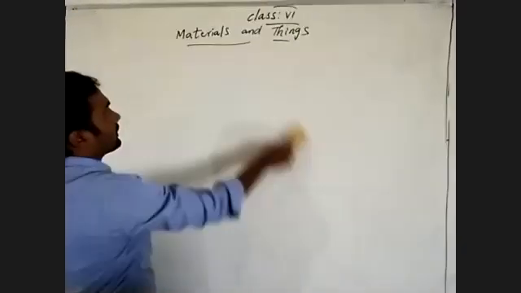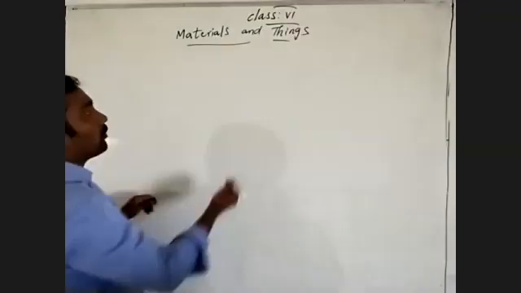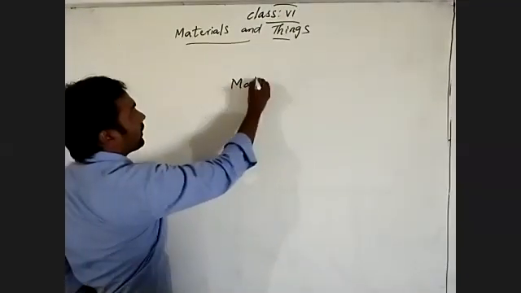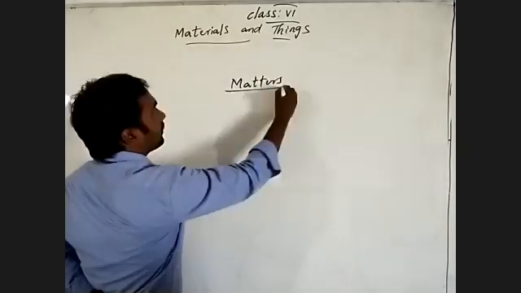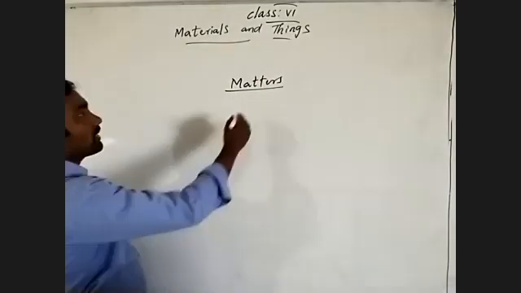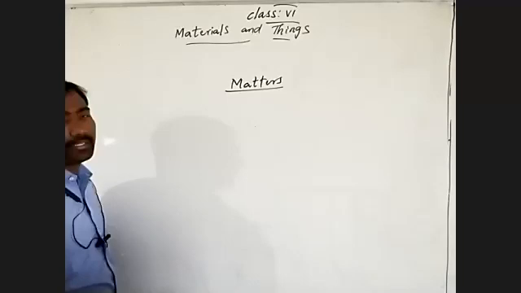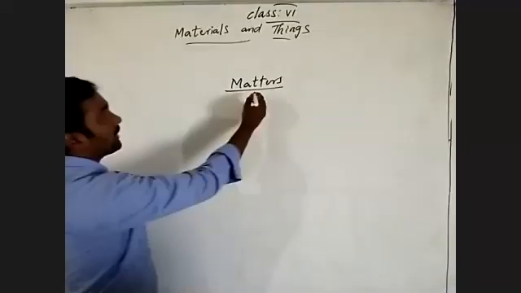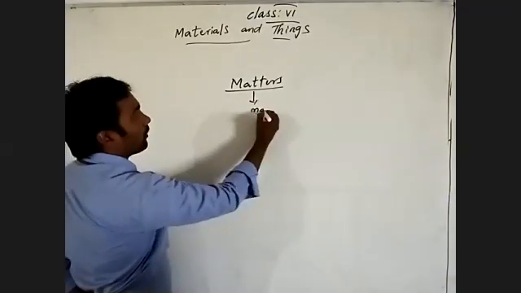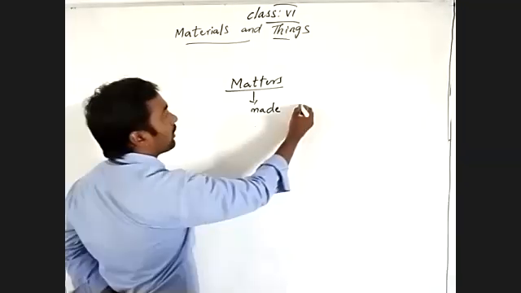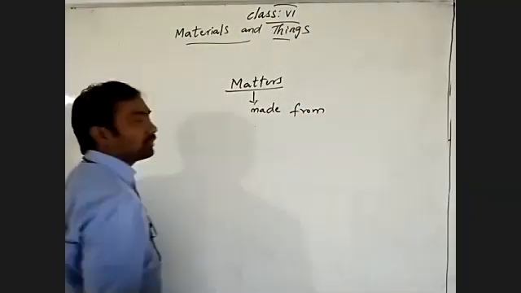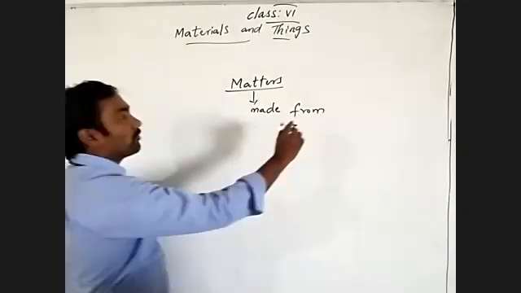Generally, we know well about what matter is in our surroundings. Matter is nothing but a substance or any material, as we can consider. Matter is made from what?